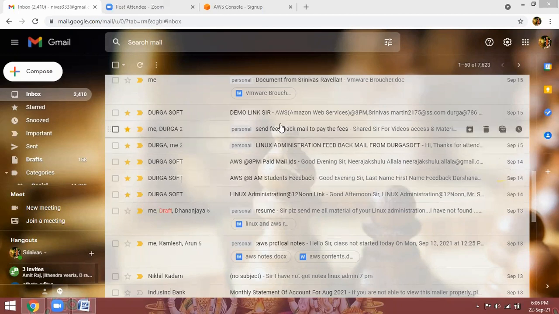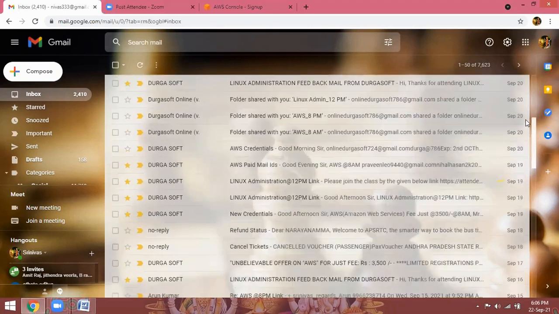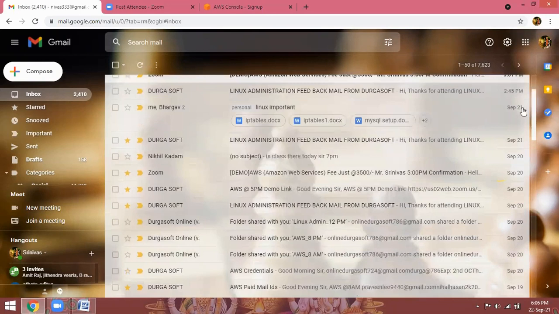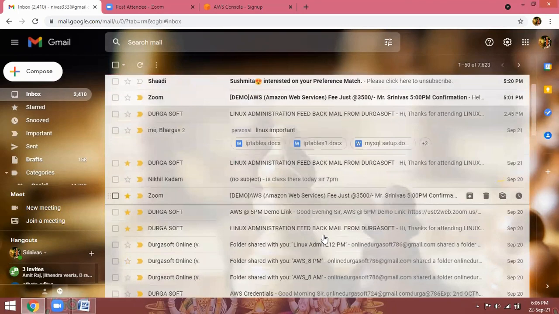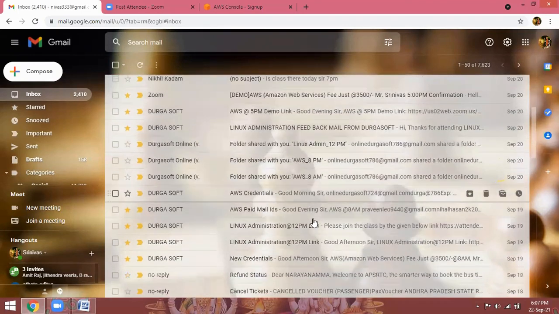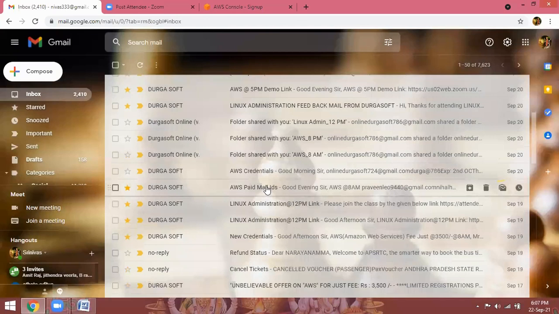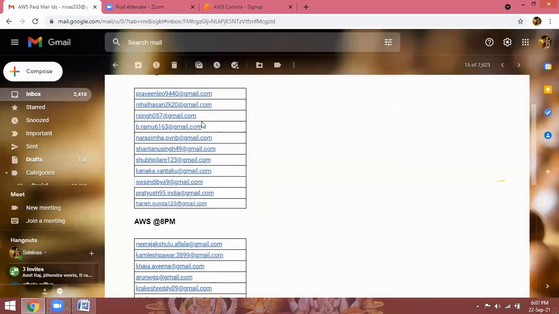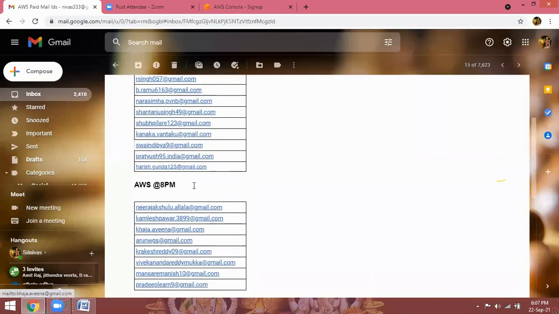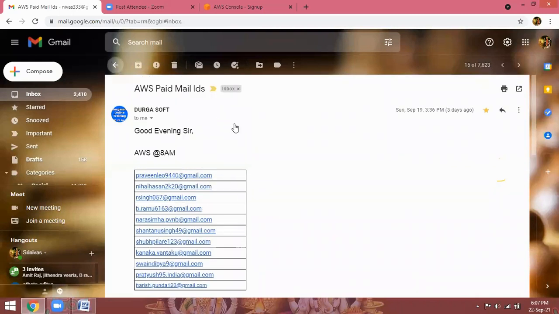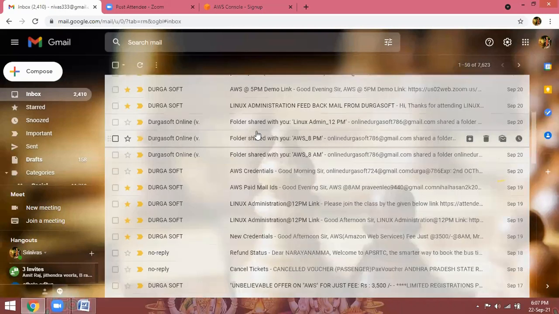Tomorrow, AWS mail IDs they will send to me. Once tomorrow's class is complete, those who paid money when the first class starts, I will inform them that the first class is going to start. So all mail IDs will come as a list to me. These are the total 20 persons' mail IDs. I will send all the details to these mail IDs. I have to confirm with them and get your mail IDs.